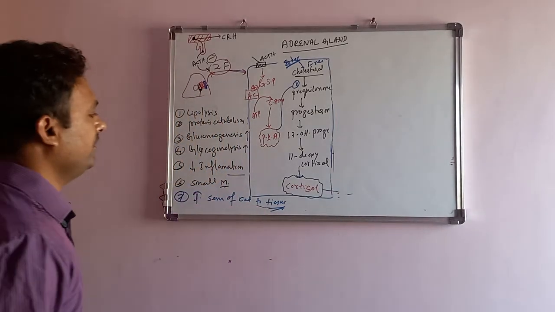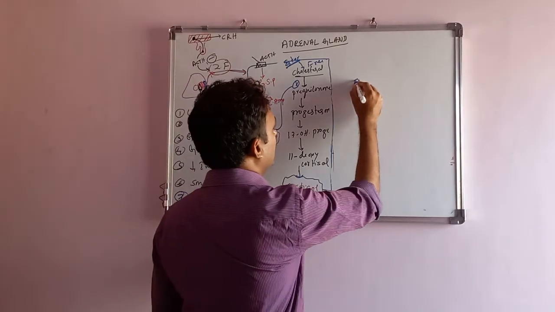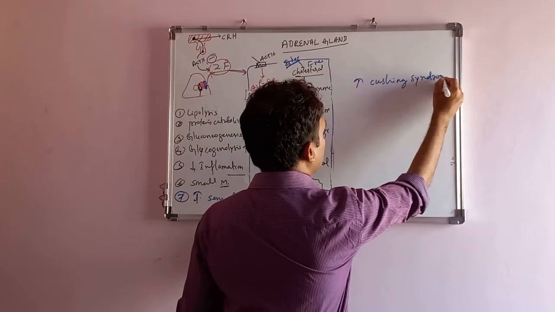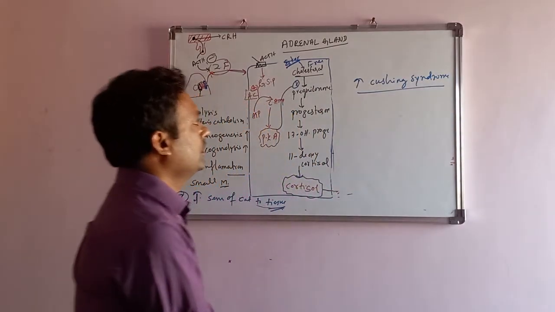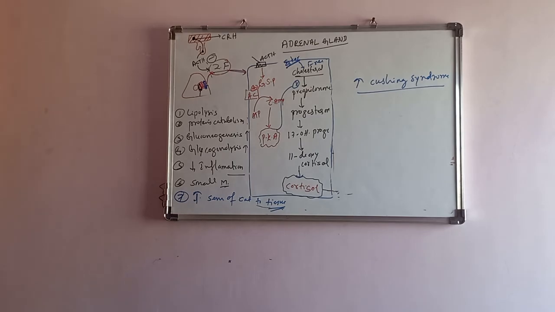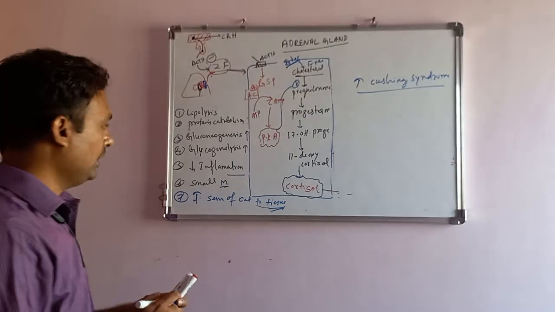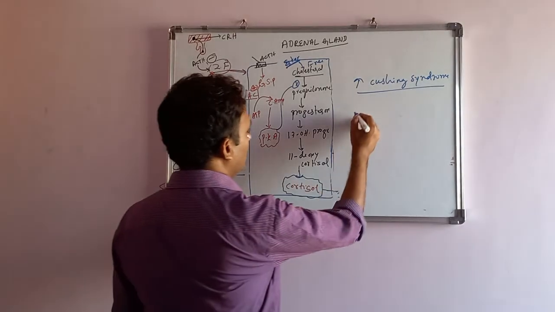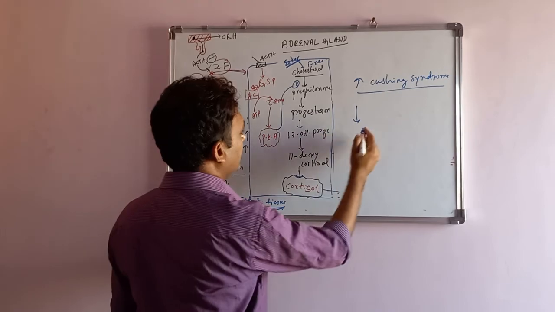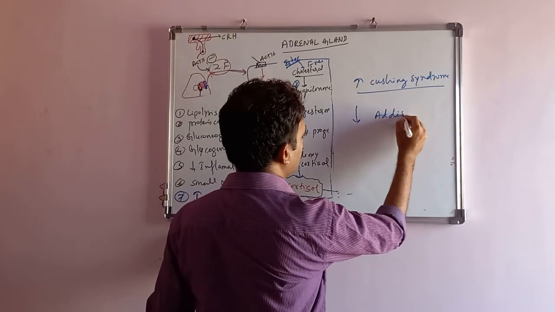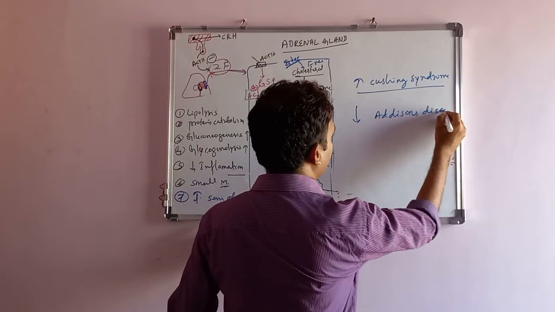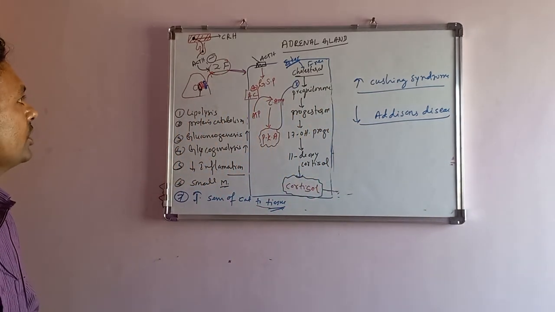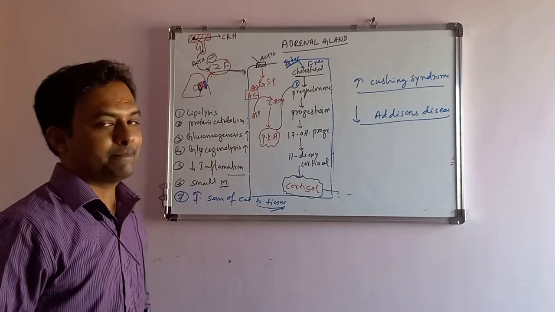Last one: whenever the cortisol level is high in the body, it leads to Cushing syndrome. Whenever the cortisol or the whole adrenal cortex function is lesser, it leads to Addison's disease. Not only the cortisol, if all the cortex is inhibited, it leads to Addison's disease. So this is all the basics regarding cortisol hormone production and its action. Thank you.